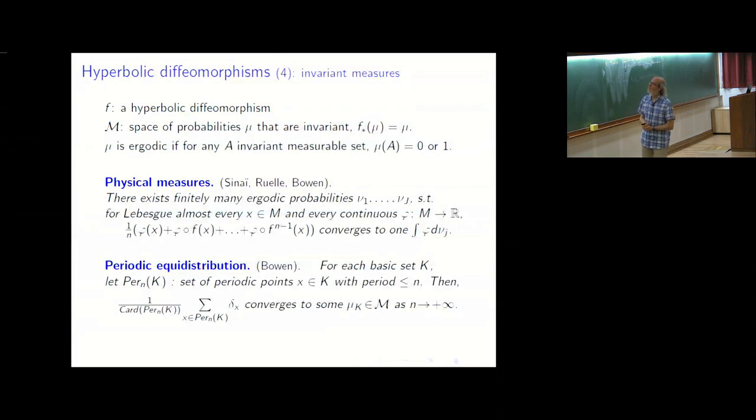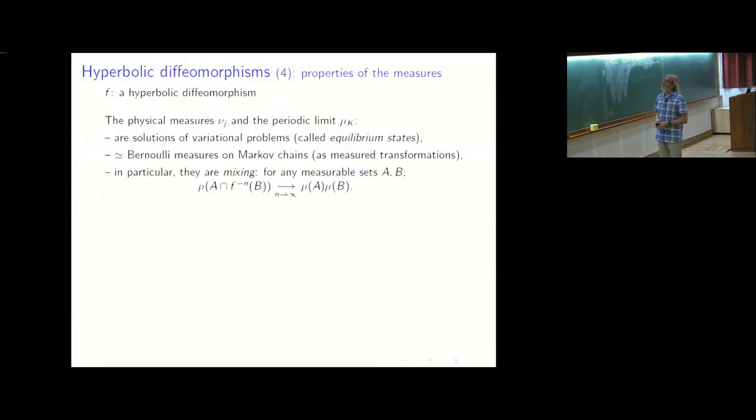Okay, so then for your system, you may want to study in more detail the invariant measures, but more specifically, there's one. For this one, we still know a lot of properties in the uniformly hyperbolic setting. We know that they may be found as maximal points for some variational problems. So they are called equilibrium states. I will define this more precisely later.